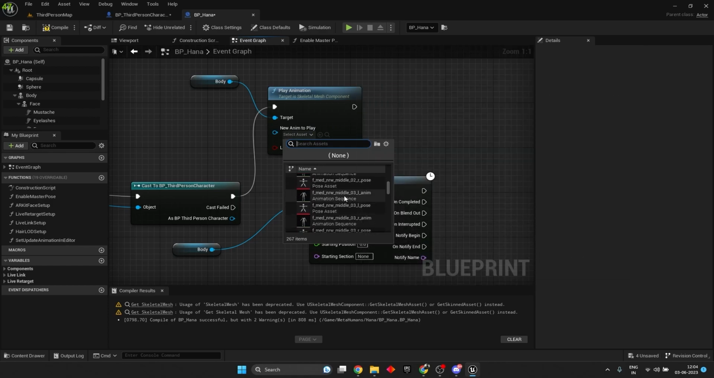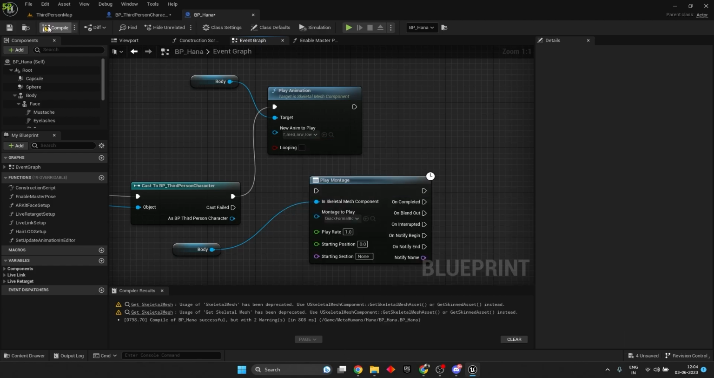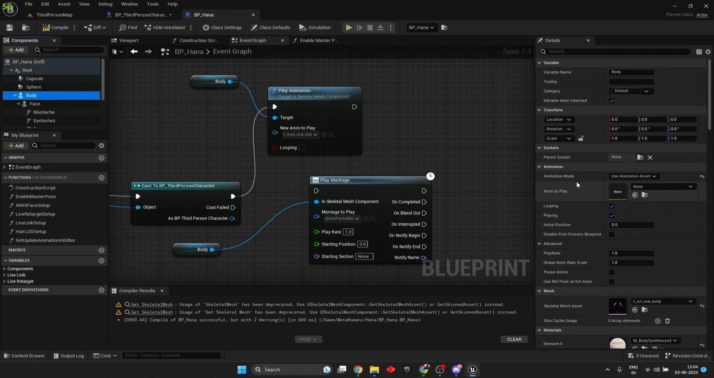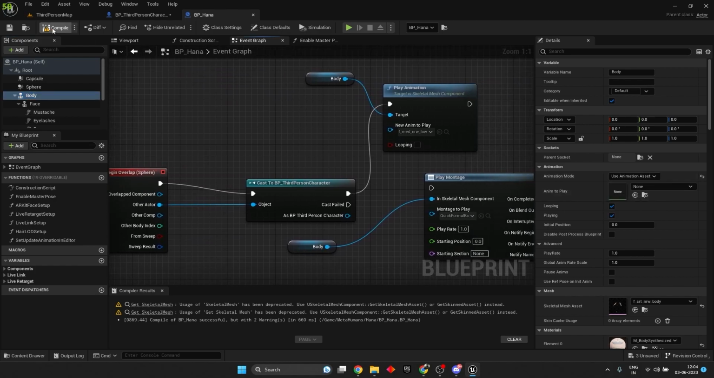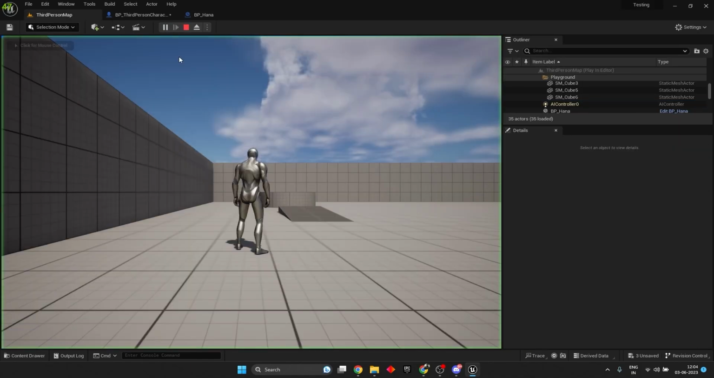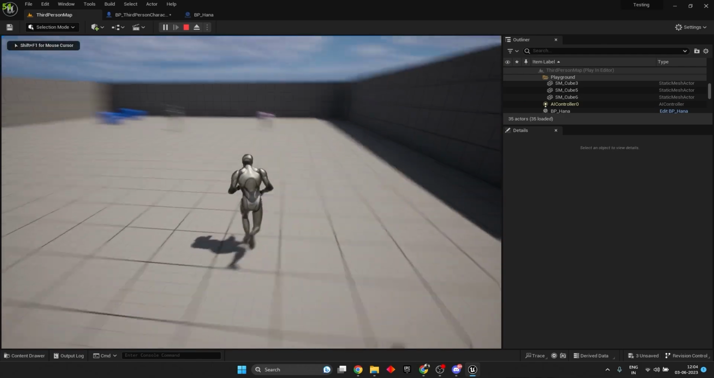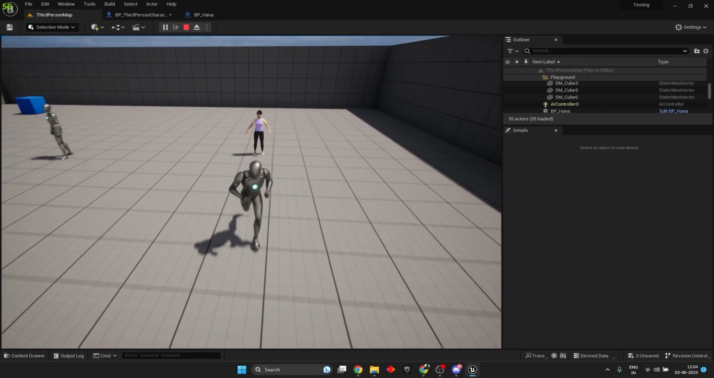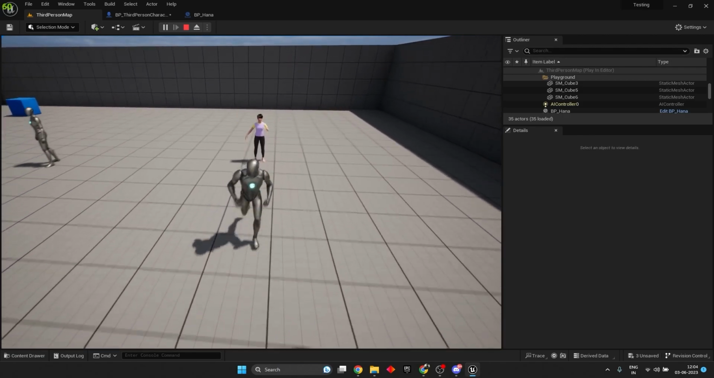Okay, this is not a montage, right? This is an animation. Suppose this animation. Let's see if this happens. So this body, I'm just going to set play animation. Currently in body, it is set to use animation asset, but animation to play is none. Okay. Compile, save. We just get a warning, just ignore it. Let us see. Yep, it is playing. Now why is it playing?